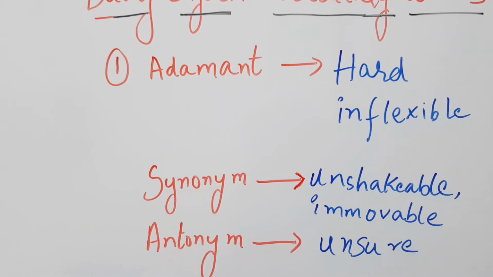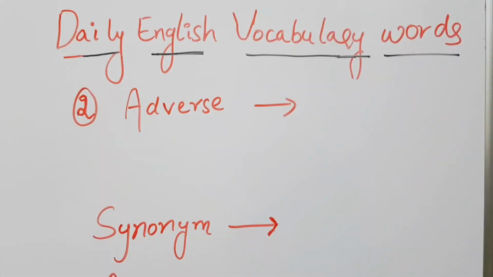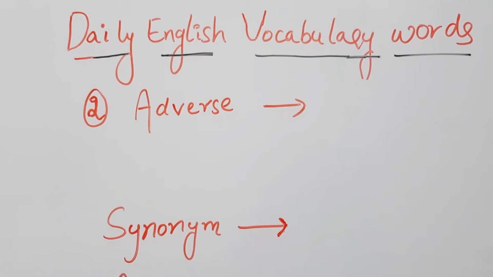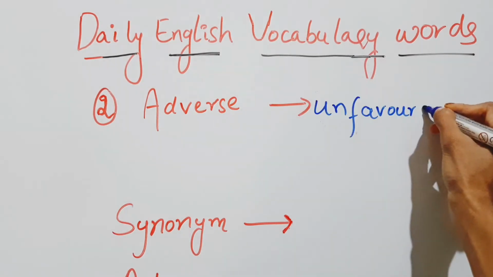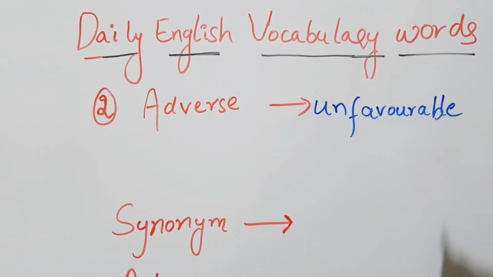Let's begin the second word. Now the second English vocabulary word is adverse. Spelling: A-D-V-E-R-S-E. Adverse. Adverse meaning unfavorable.